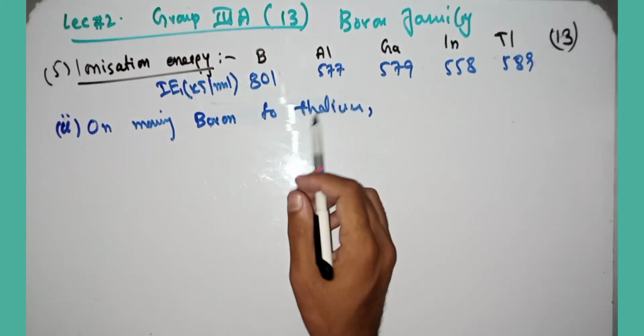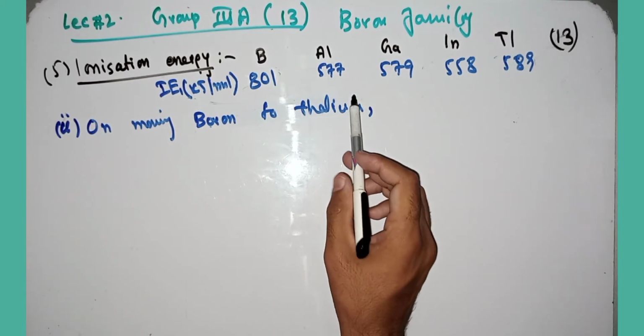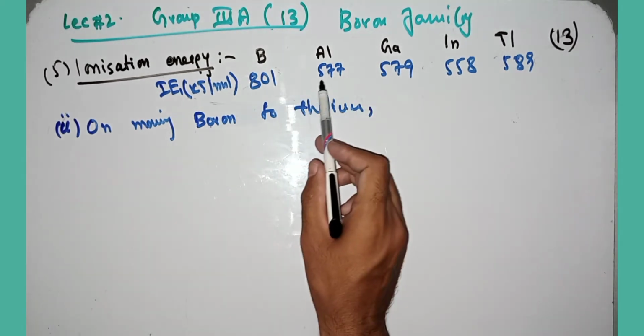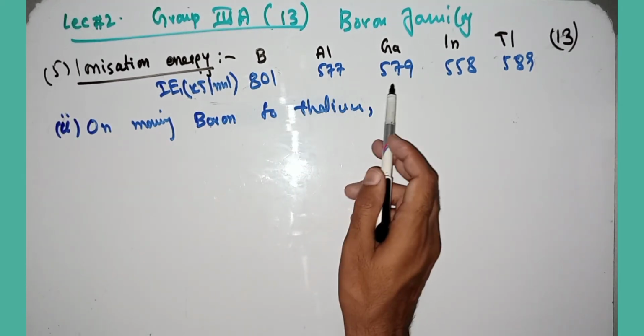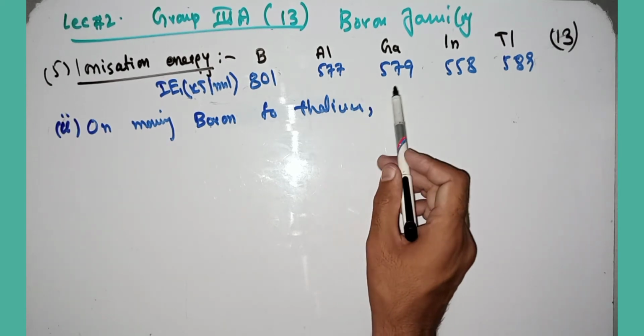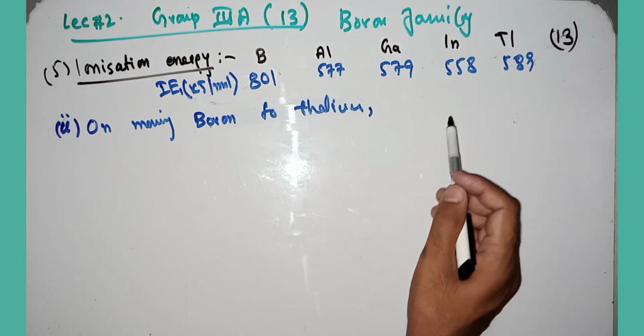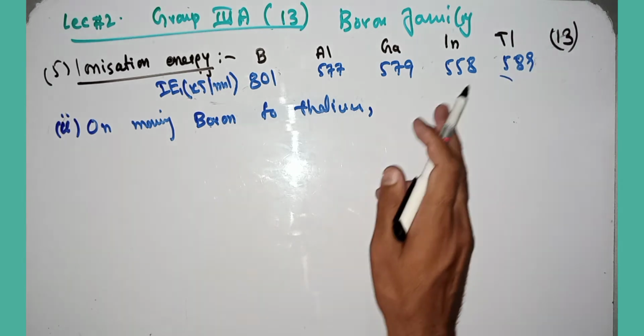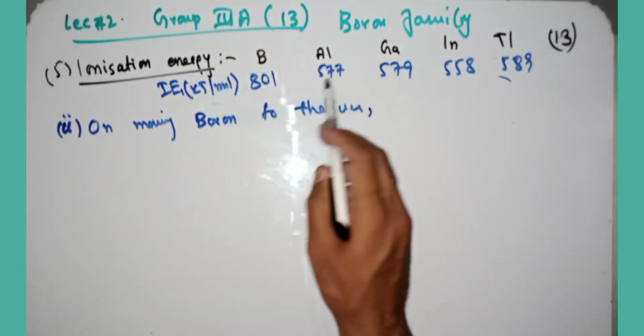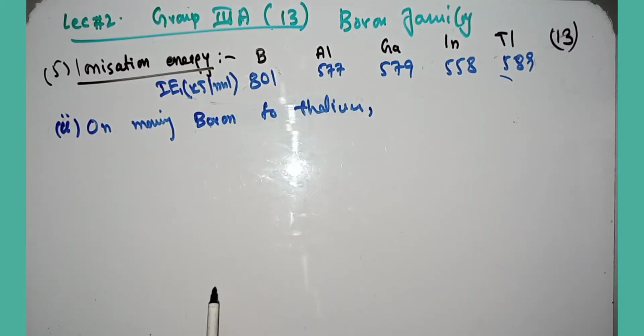After that, gallium has greater first ionization energy as compared to aluminum, and it again decreases in indium and then increases in thallium. So why is the regular order not established as expected? Why is the order disturbed? Why is the order abnormal?